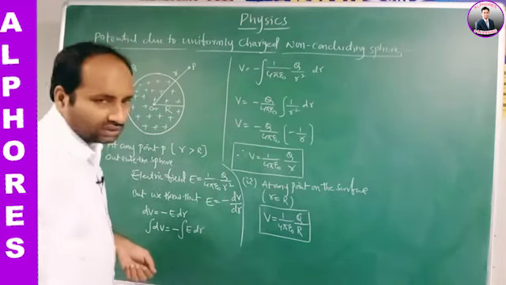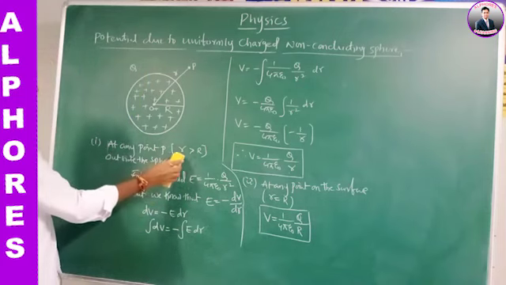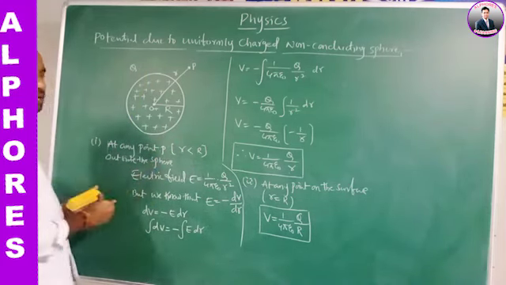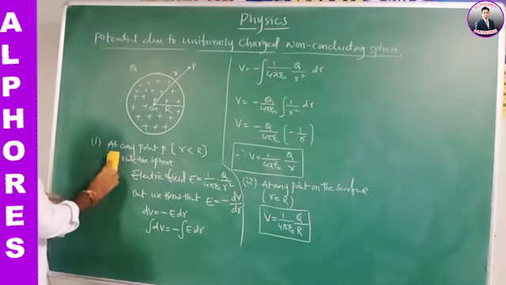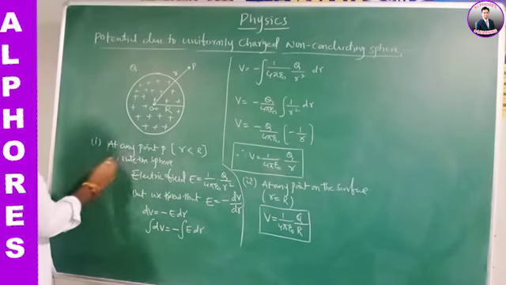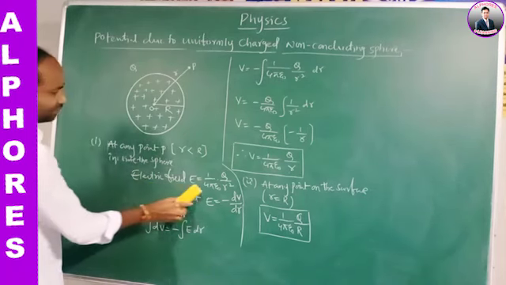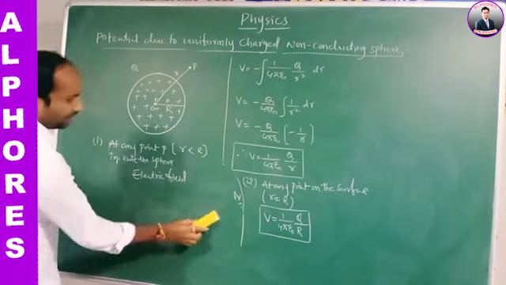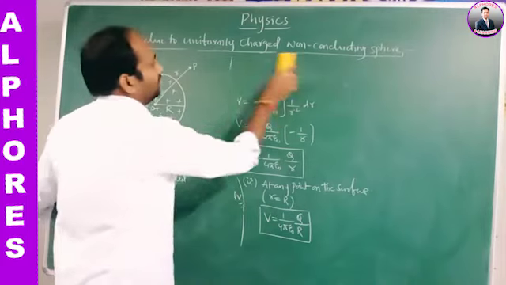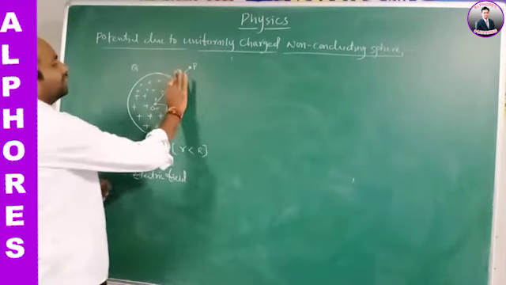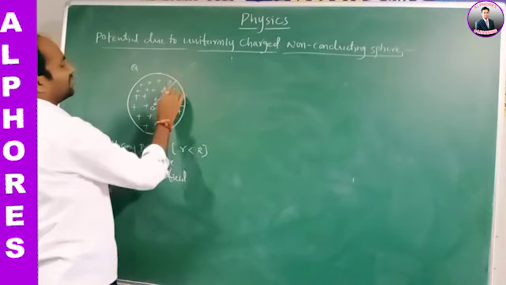The third one is at any point P where small r is less than capital R, inside the sphere. In the third case, we should find the potential at any point inside the sphere.